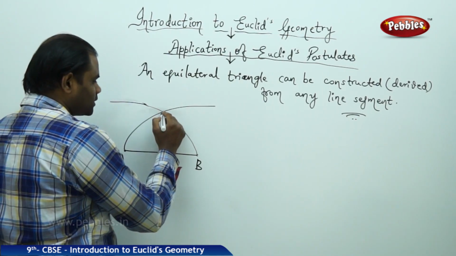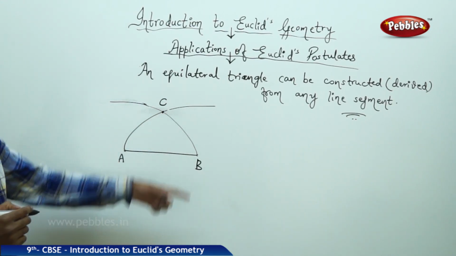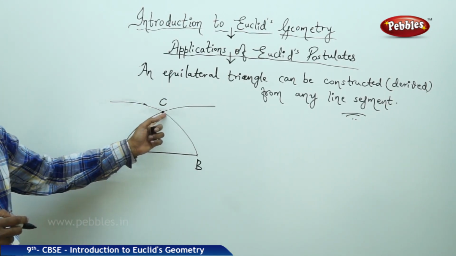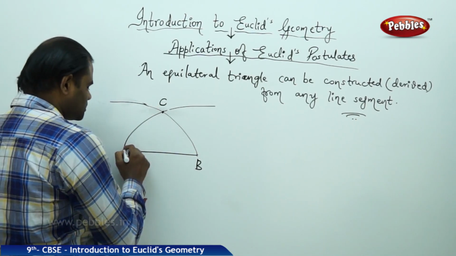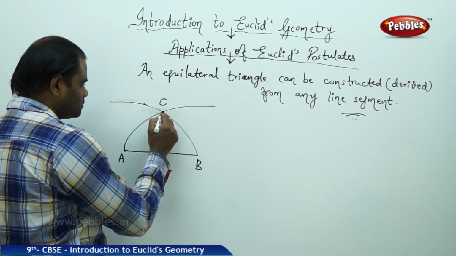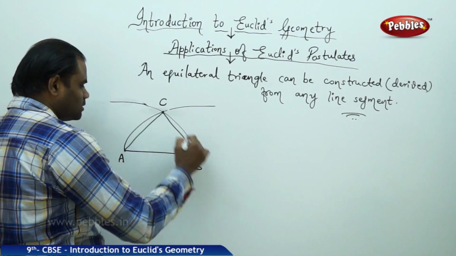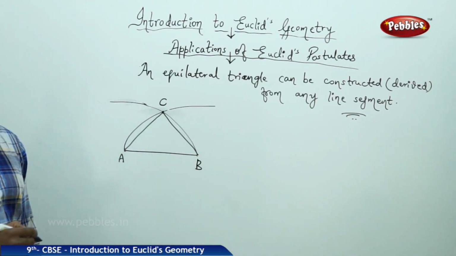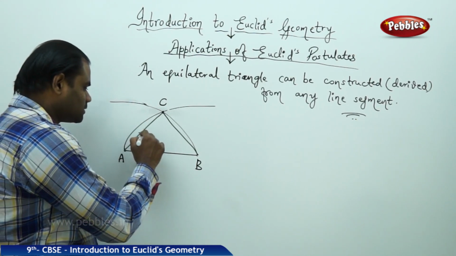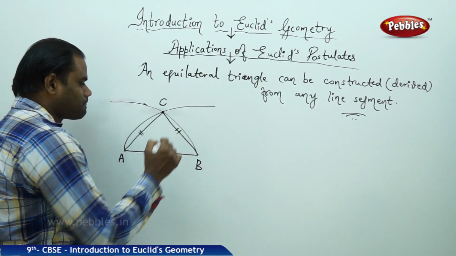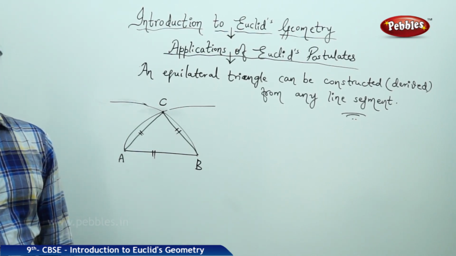Now this point of intersection was taken as a third point C. The two circles cut at one point of intersection, which is called the point C. Now as we join this, we get an equilateral triangle, which has all three sides equal. This is how Euclid came out with the idea that any circle can be drawn with a center and radius.